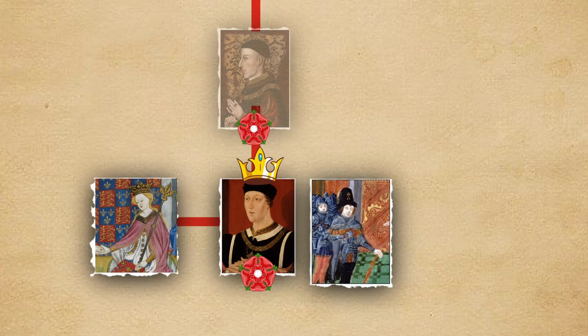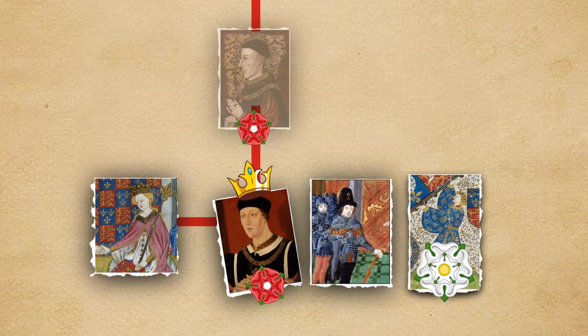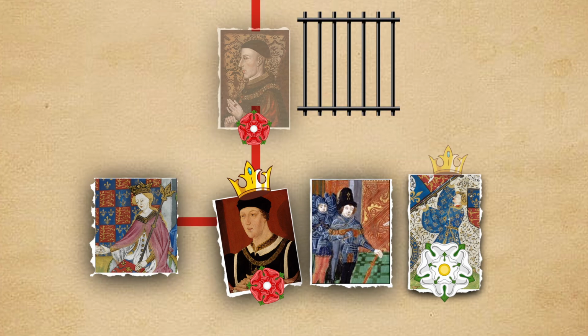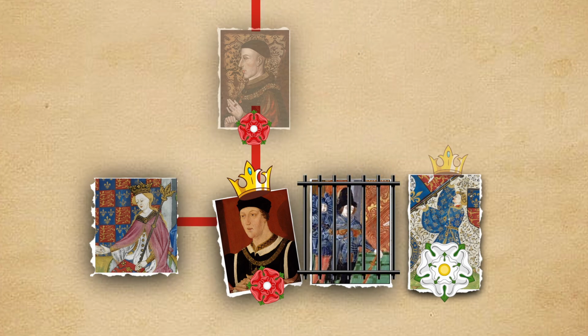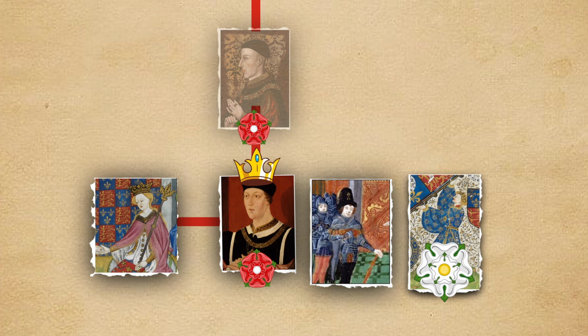But everything changed when Henry VI suffered a mental breakdown. York was appointed Lord Protector and took control, immediately moving against Somerset, imprisoning him and reversing Margaret's influence. When Henry recovered, Somerset was restored, York was removed again, and the rivalry turned from politics into open conflict.